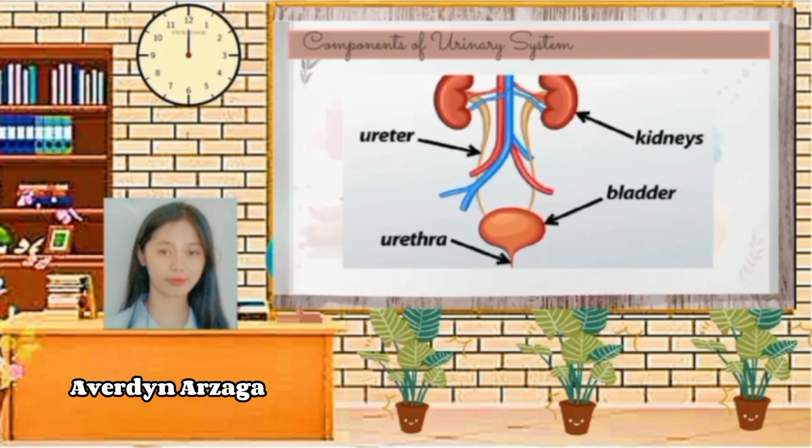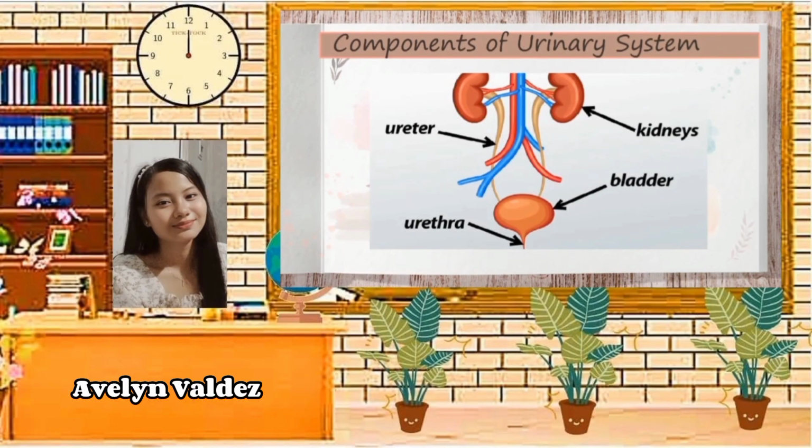And now we have here the 4 components of the urinary system. These are the kidneys, ureter, bladder, and urethra. So now let us move on to the components or the organization of the urinary or excretory system. Here we have 4 parts. These are the kidneys, the ureter, the urinary bladder or the bladder, and the urethra.